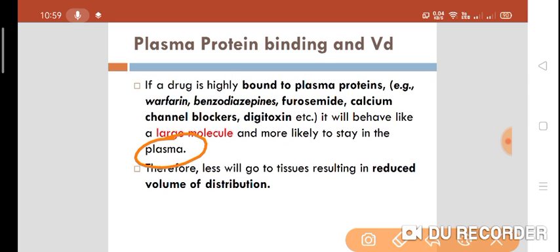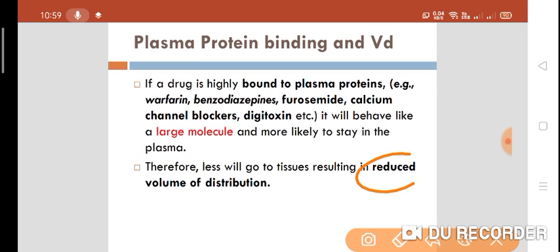And if they are more likely to stay in the plasma, what will happen? They will be less distributed to the tissues. They will not go to the tissues. That means they will stay in plasma. If they are not going to distribute in the tissues, that means there is a reduced volume of distribution or less volume of distribution. So what we can conclude from this: the drugs which have high plasma protein binding have less volume of distribution.